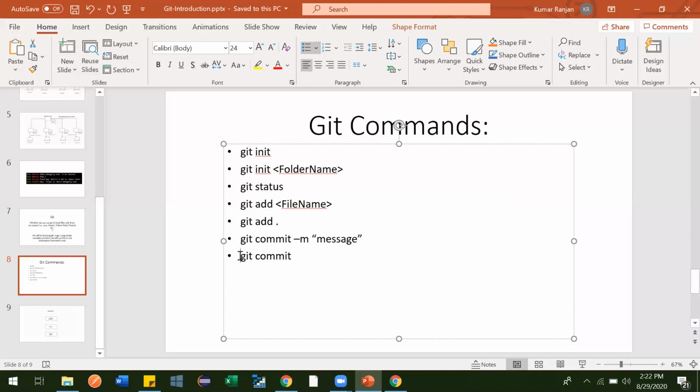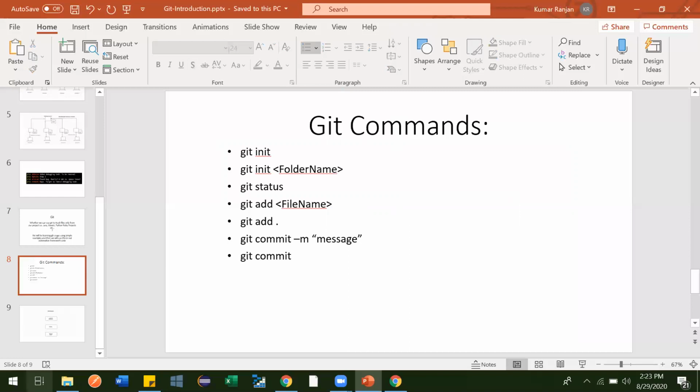So when you type it without providing the message, the default editor will get launched, and there you need to provide the message. Until you provide a message, it will not get committed. So these are some of the commands. We have many others, which we will learn going forward.